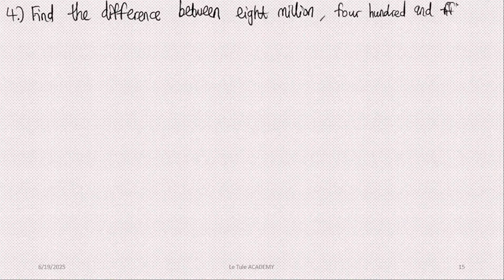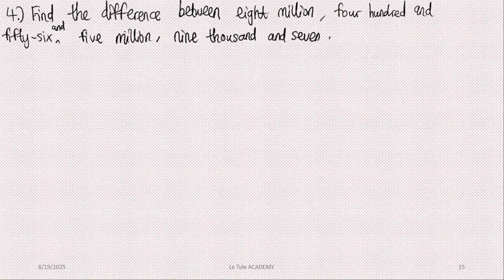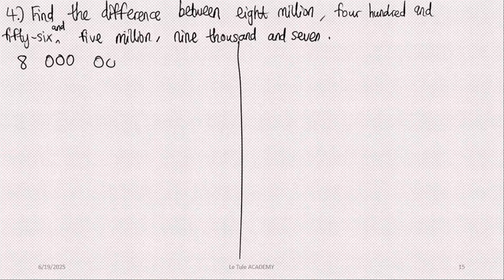I think this will be a very tricky question, but I believe we can solve it. Okay? Let us proceed. Let us begin. Find the difference between 8,456,000 and 5,009,007. First of all, we write 8 million in digits. 8,456,000. The first number called is 8 million. So write 8 million first.